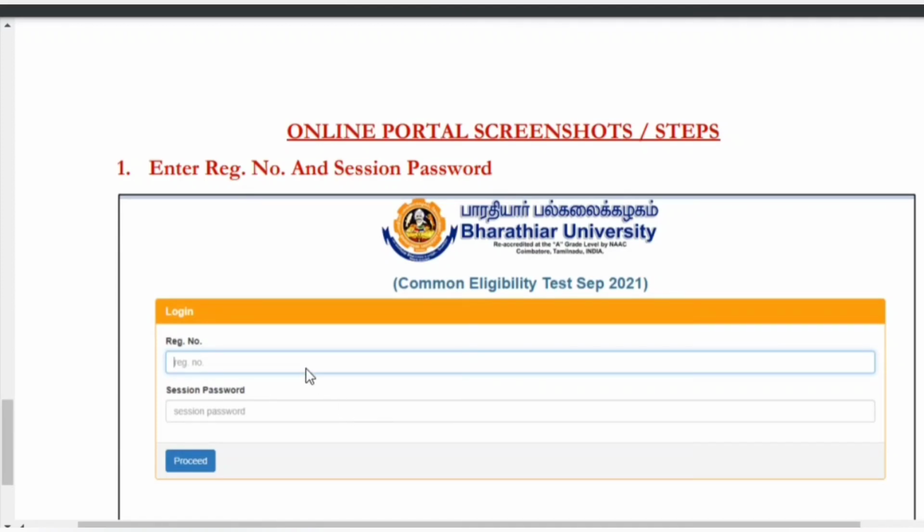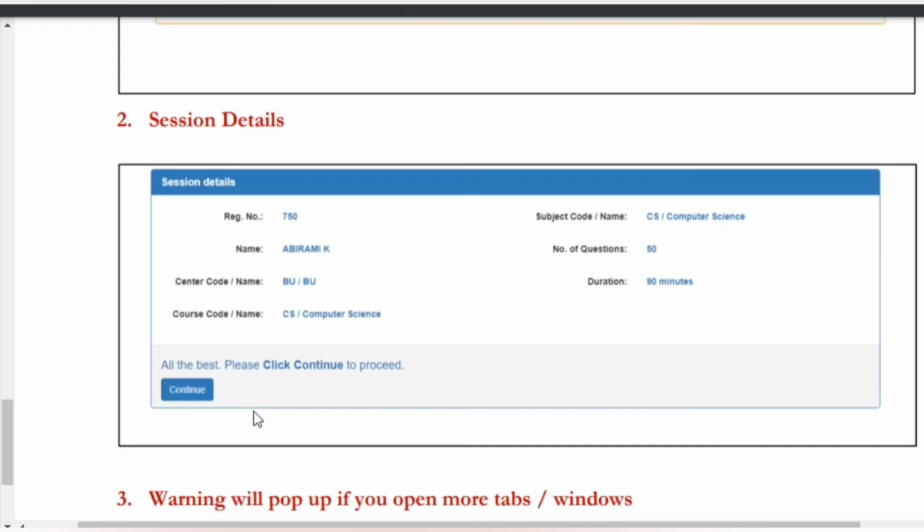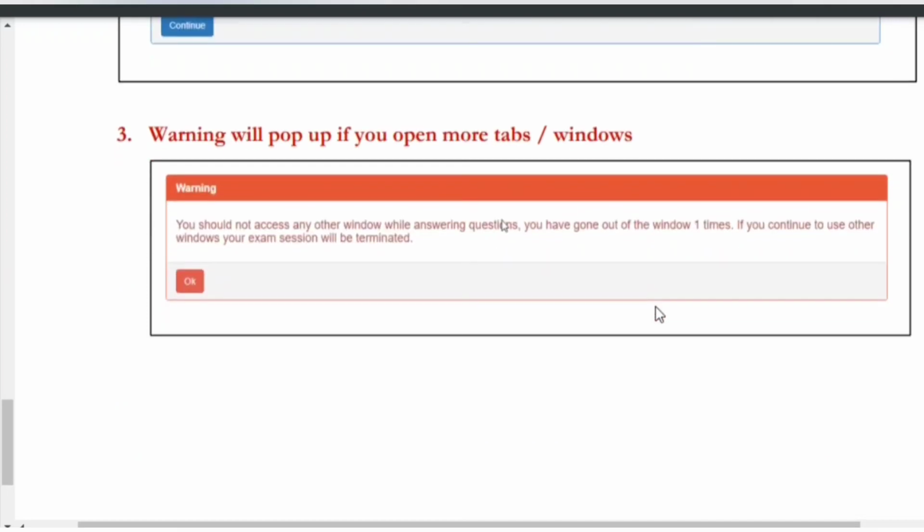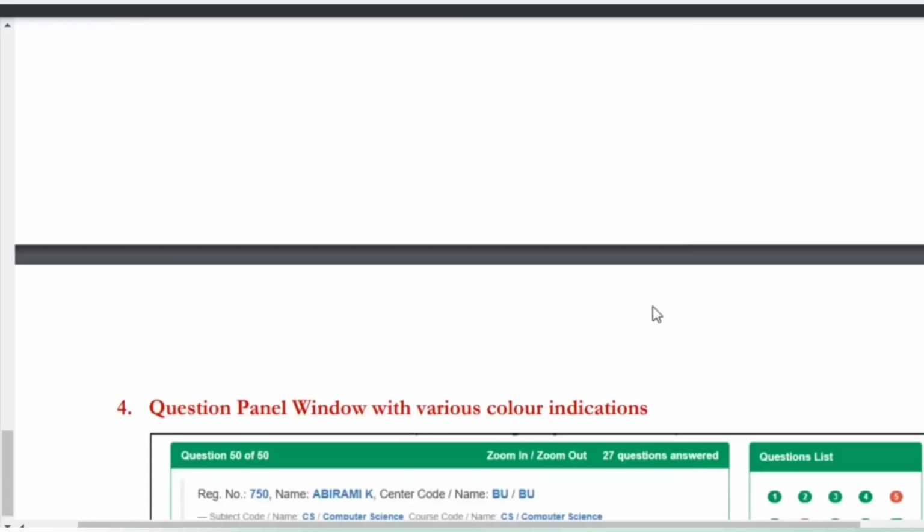In the next section, details of your name, center code, subject code, course code, and the number of questions, which is 50, and the duration, which is 90 minutes, will be visible. As you can attend the exam from your own residence, the center code will be visible as BU. Then you have to click continue. Next, you will receive a warning that you should not access any other window while answering questions. Then you can start attending the exam.